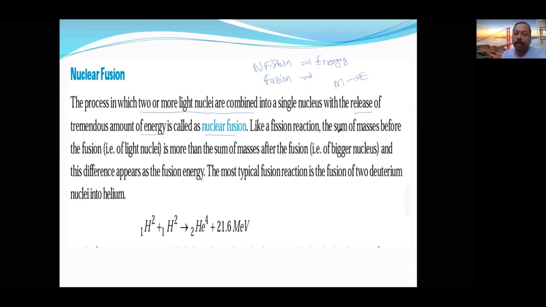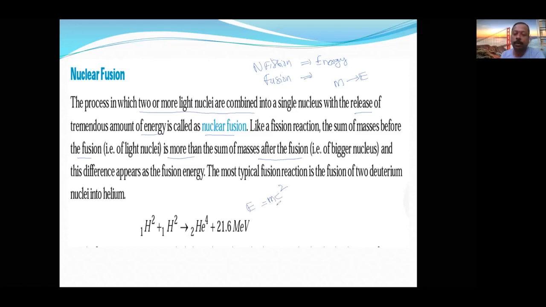So the sum of the masses before fusion is more than the sum of the masses after the fusion. That is called the mass defect. Mass defect we will substitute in mc square, then you will get the energy.